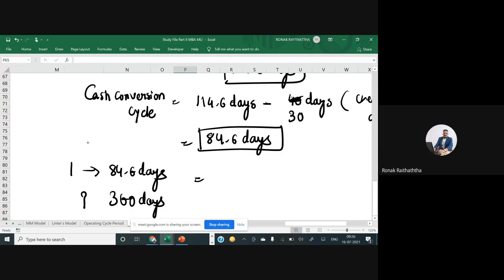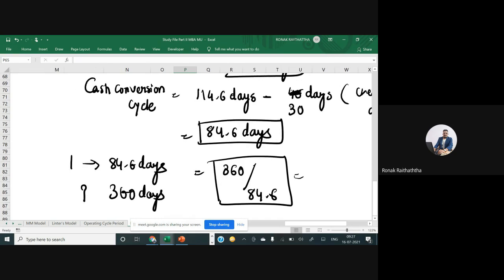So equals to 360 divided by 84.6. So what do we get? 4.25. And that will be times, number of times.